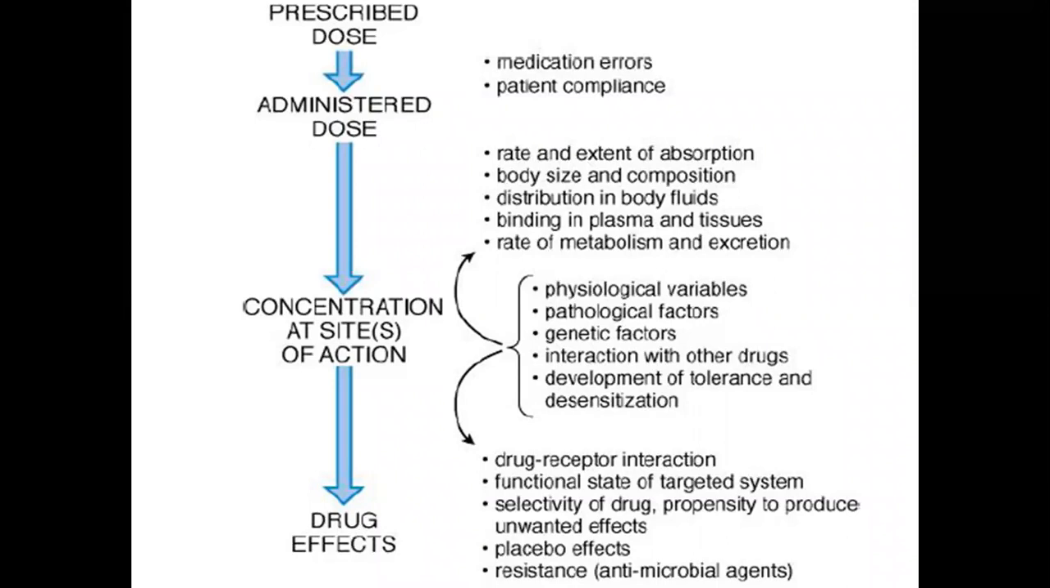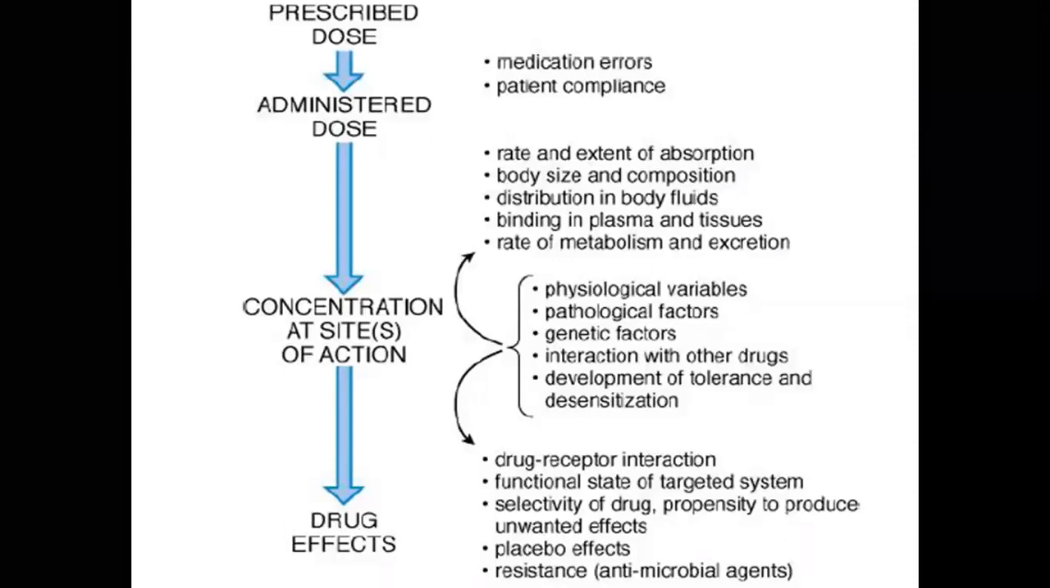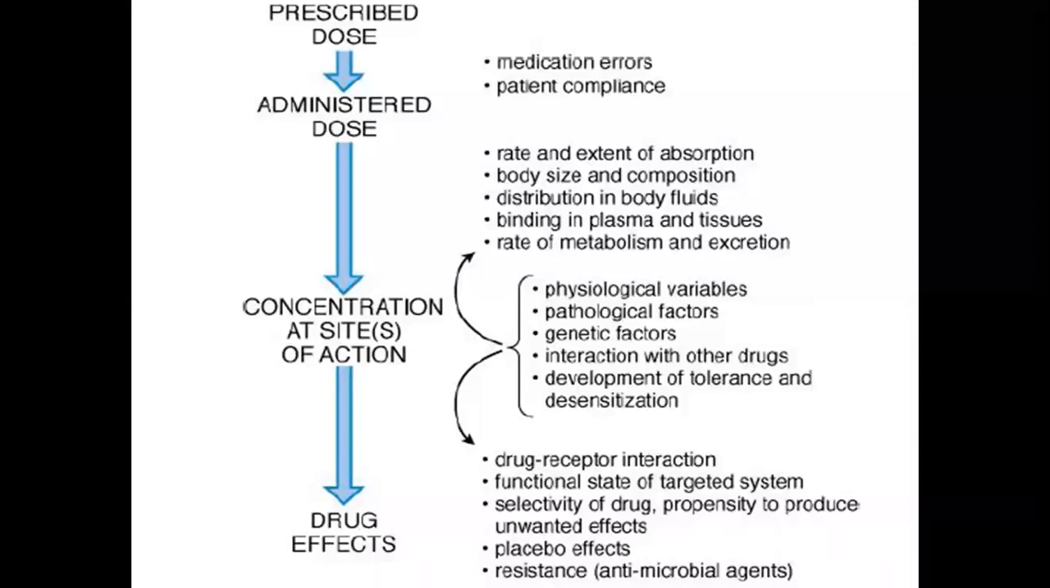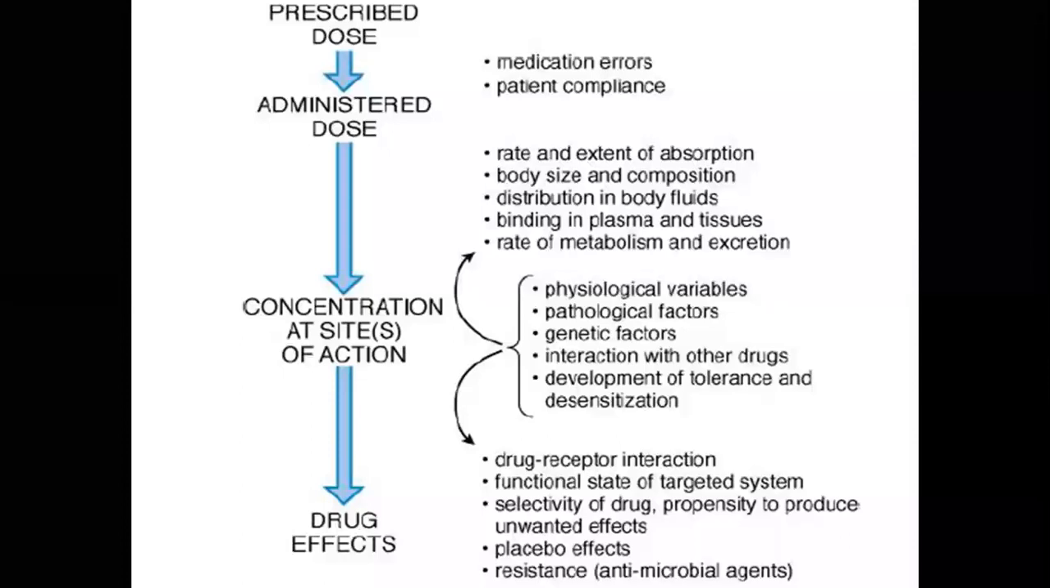The person should be healthy enough to absorb the medications, and healthy enough to absorb the vitamins and nutrients. Then body size and component, distribution in the body fluids, binding to the plasma, rate of metabolism and excretion. For example, if the person is hypothyroid, the metabolic rate will be slower. In hyperthyroid, the metabolism is faster. All these things can happen.